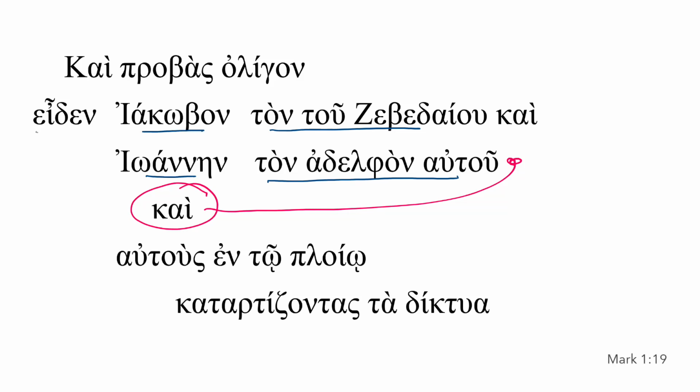In Mark 1:19, we're going to learn about another genitive and also two different ways in which kai can function.